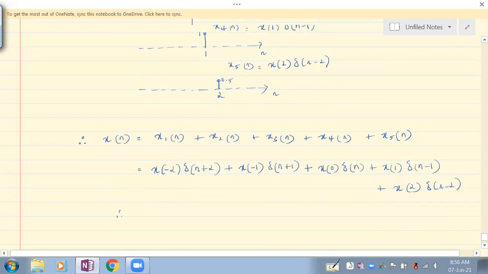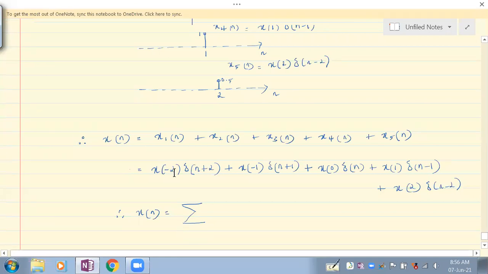Therefore, this x of n which we have obtained is actually a sum.